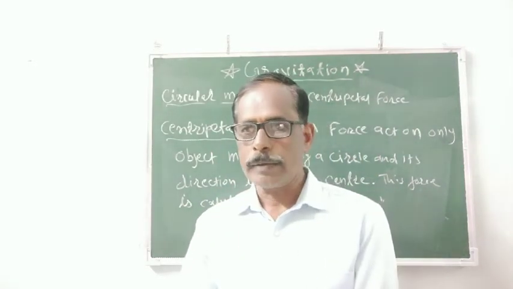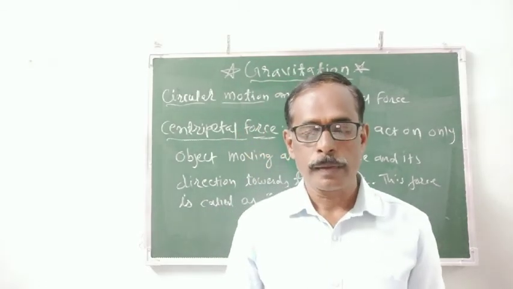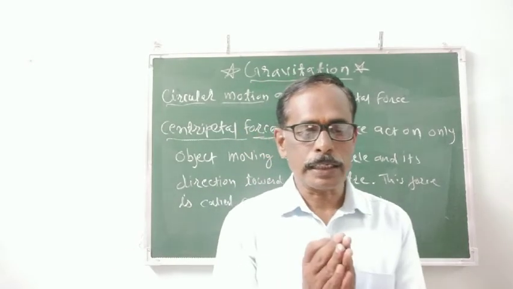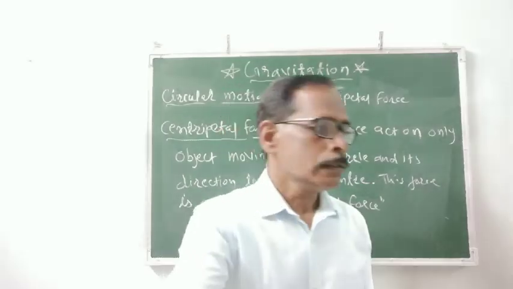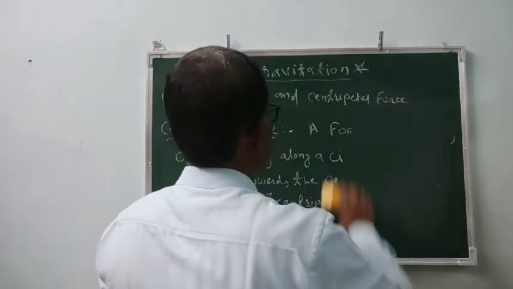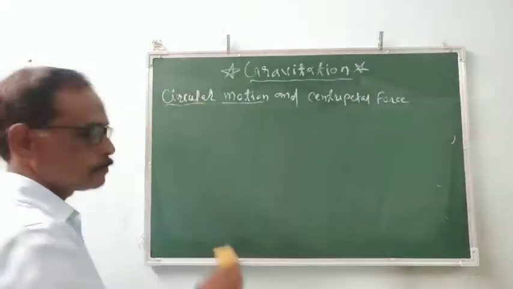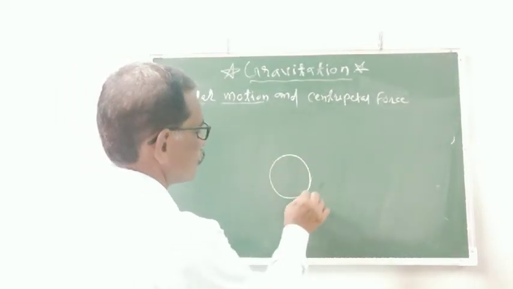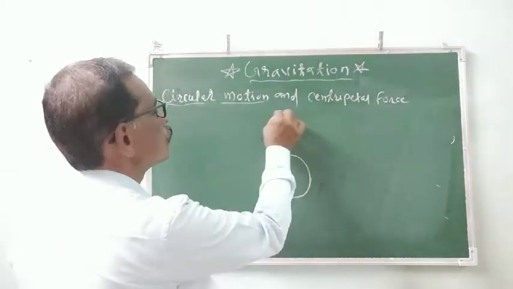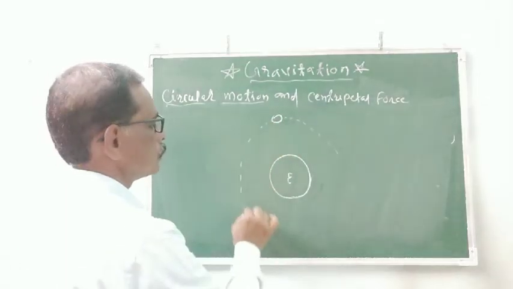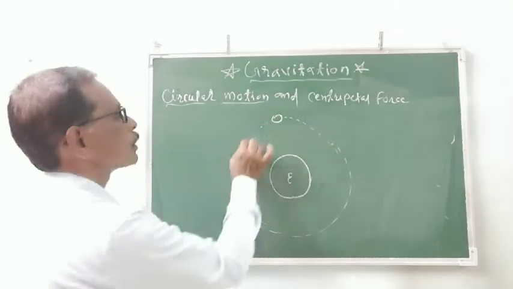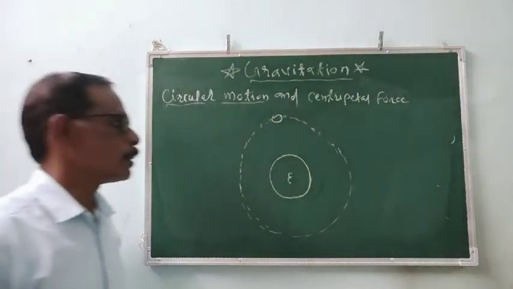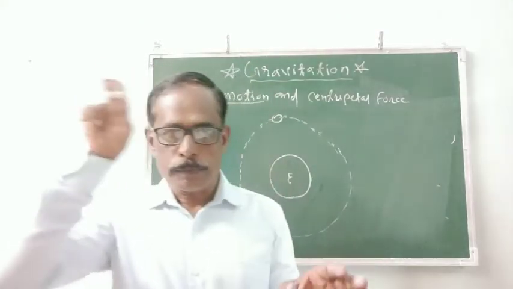We observed that activity which was performed now, and from that activity it is clear that the moon has a circular motion. We know that, suppose this is our earth and a moon that moves around the earth. The moon has circular motion, and due to that motion, the moon revolves around the earth.